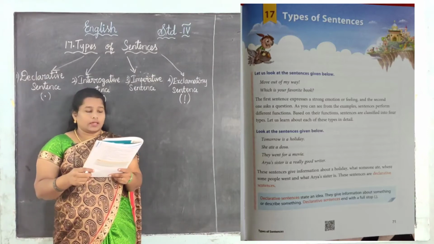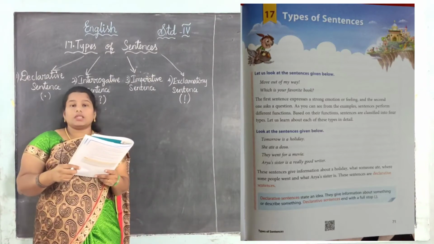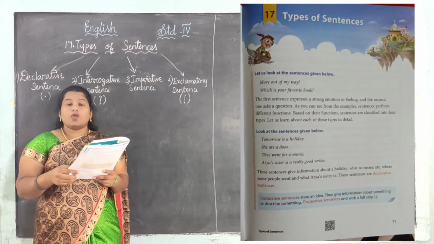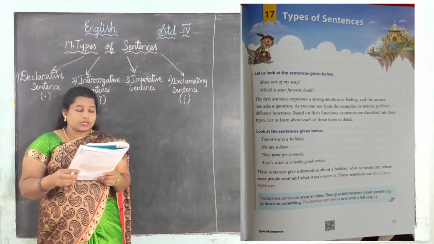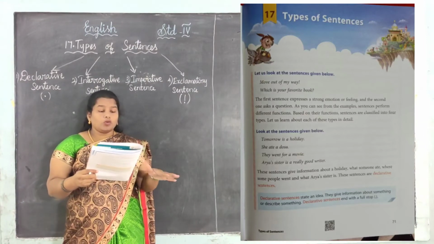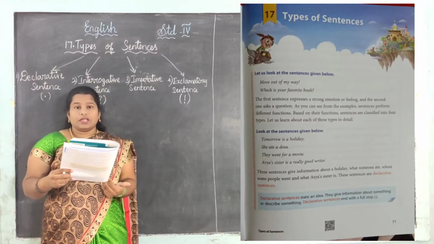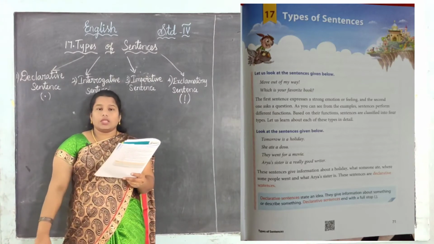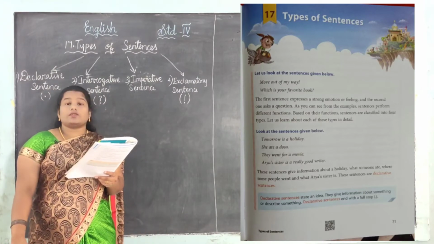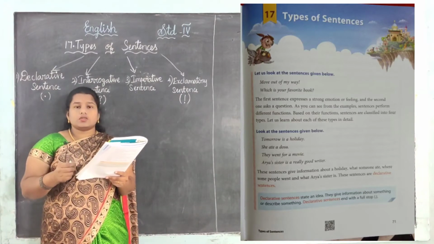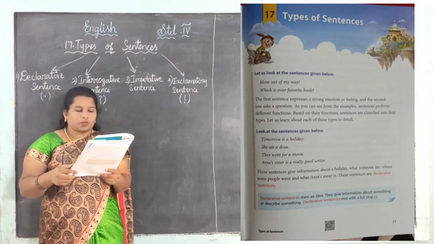So we understand that the first one has an exclamation mark. How can we say it is an exclamatory sentence? See, because in move out of my way, strong emotion, strong feeling is shown. And see the second one, which is your favorite book? This is a question, so it is interrogative, right?